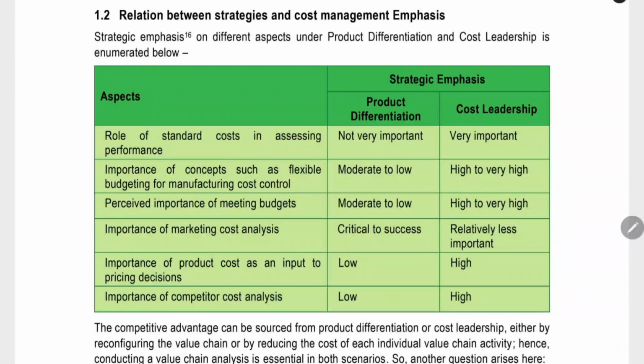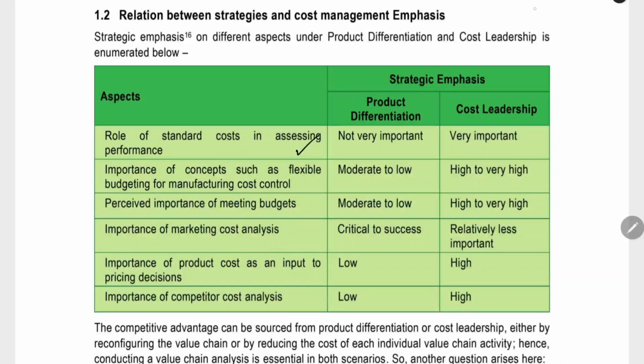Now here, the first point is the role of standard costing in assessing performance. Standard costing you should have studied in CA Inter, or else see the marathon video where I have explained it in detail. First you have to see the sums marathon, after that complete the theory marathon. Then only it will be beneficial for you. I will be explaining a little bit of the concepts in the sum marathon. With that introduction, if you come here, you will understand in a better manner.